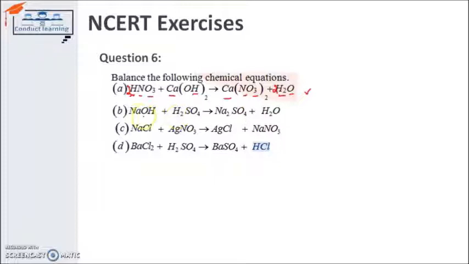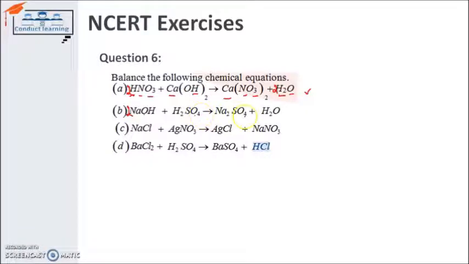So if I start with sodium, let's say I write down 2 here. Then the sodium becomes balanced: 2 sodium atoms on the reactant side, 2 sodium atoms on the product side. But oxygen now becomes 6: 2 for this, 4 for this.